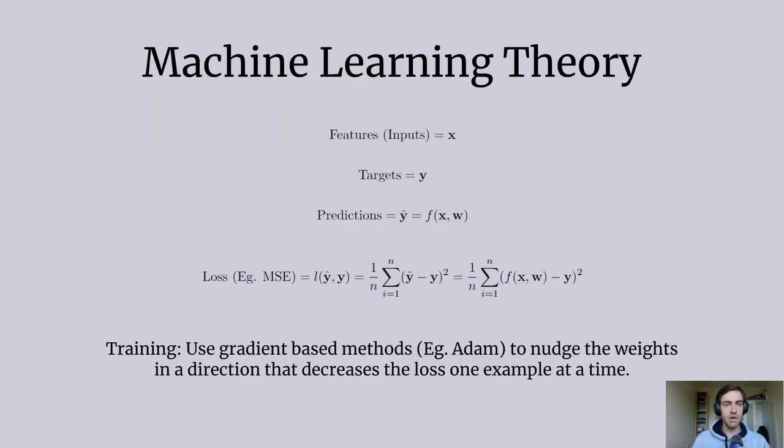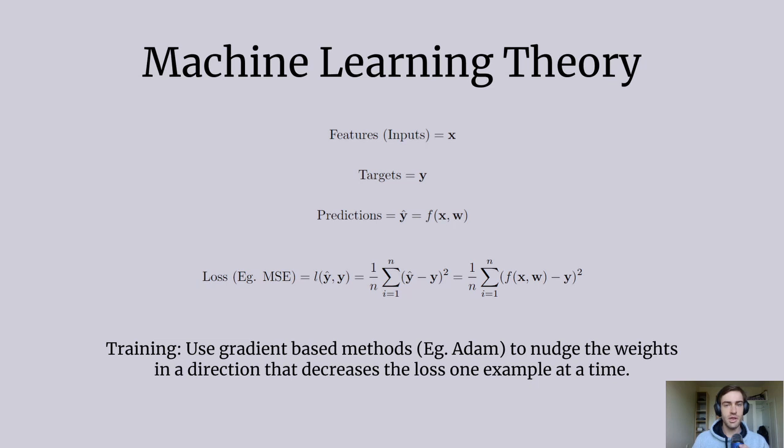To begin with, I will briefly cover some fundamental theory in supervised machine learning. You begin with a data set of example features or inputs and targets. You have a model F that takes example features as inputs and tries to make predictions that resemble the targets. You also have a loss function, like the mean square error, which measures how wrong the model is.